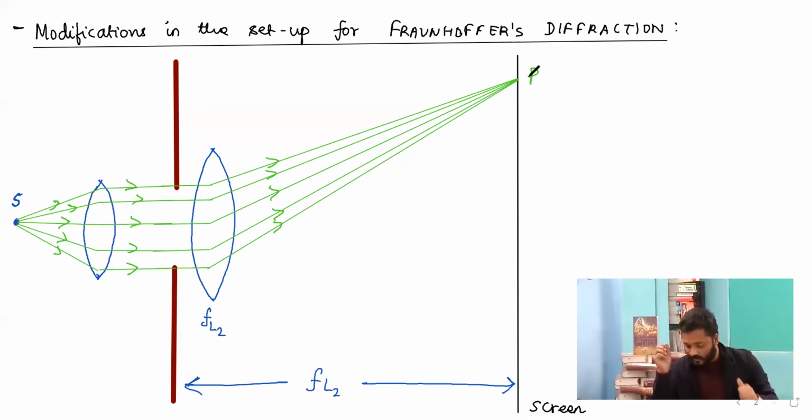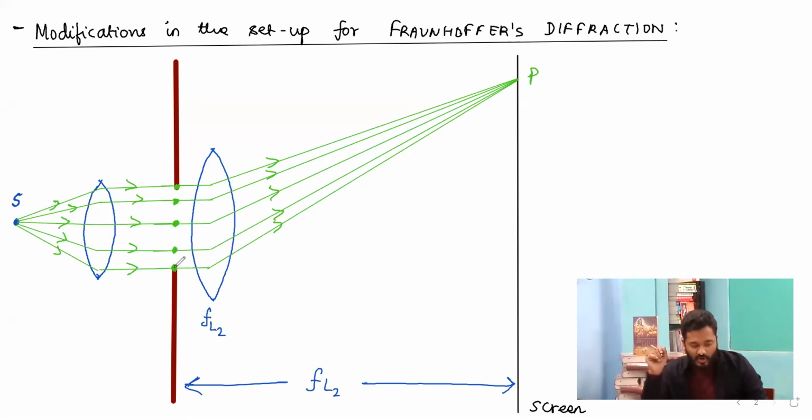Now, what are these sources? Every point on this slit is going to behave like a secondary source, as I already mentioned, from the Huygens principle, and hence every point on this wavefront will contribute its own respective wave, where the interference pattern will be observed on the screen, which is placed on the focal plane of this particular lens.